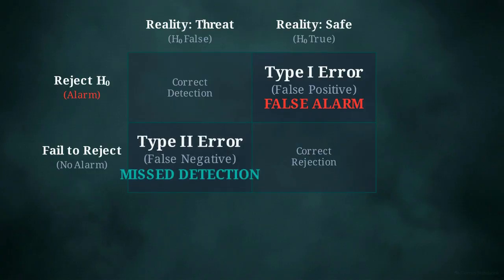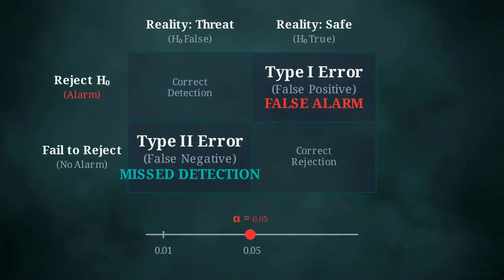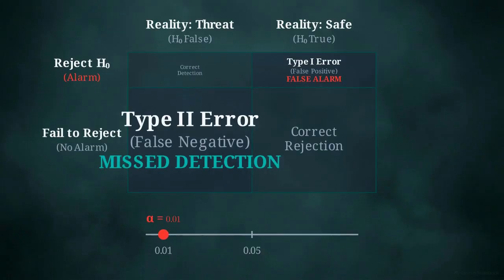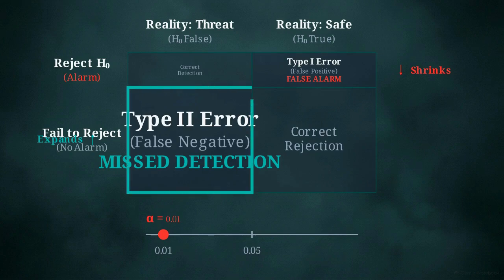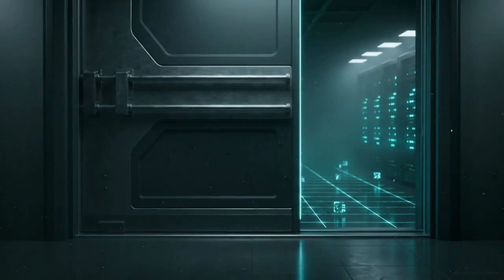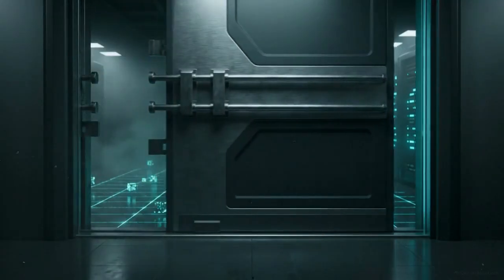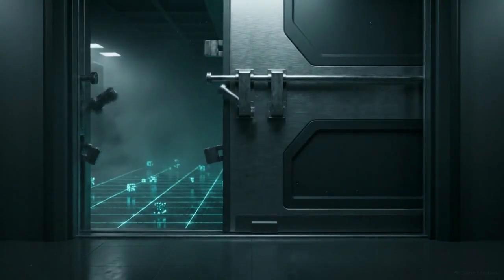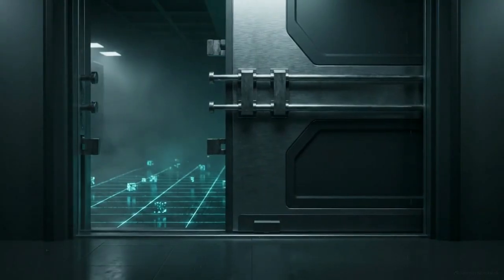Now, a manager trying to avoid false alarms might decide to implement a very strict significance threshold, moving the alpha level from the standard 0.05 down to 0.01. The math forces a direct trade-off here. By shrinking your chance of a type 1 error, you automatically expand your chance of a type 2 error. Cutting down on false alarms guarantees you will miss more real attacks. Choosing a statistical significance threshold is a calculated risk management decision. Tuning a math formula is identical to tuning a security perimeter.